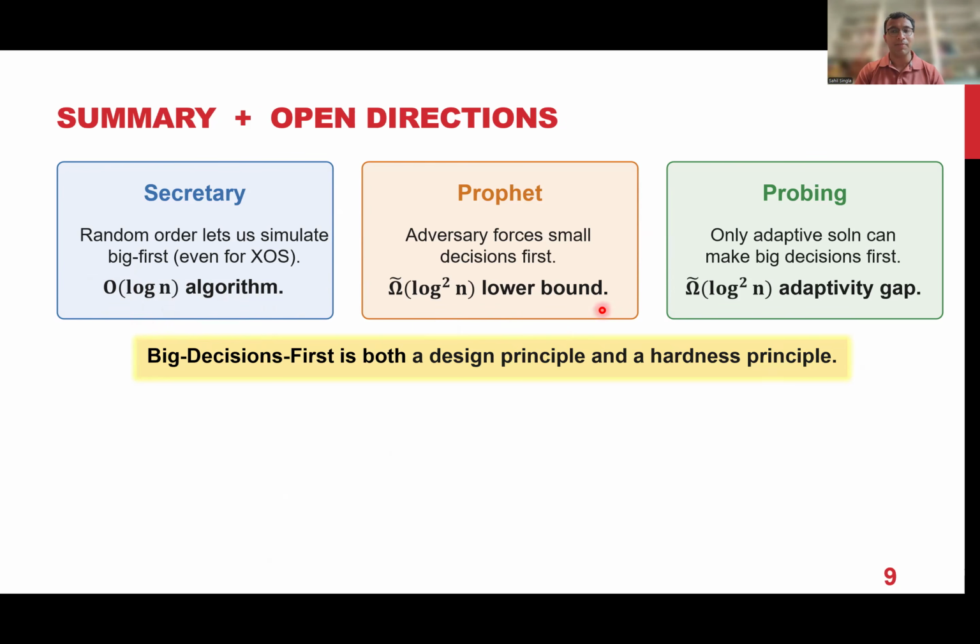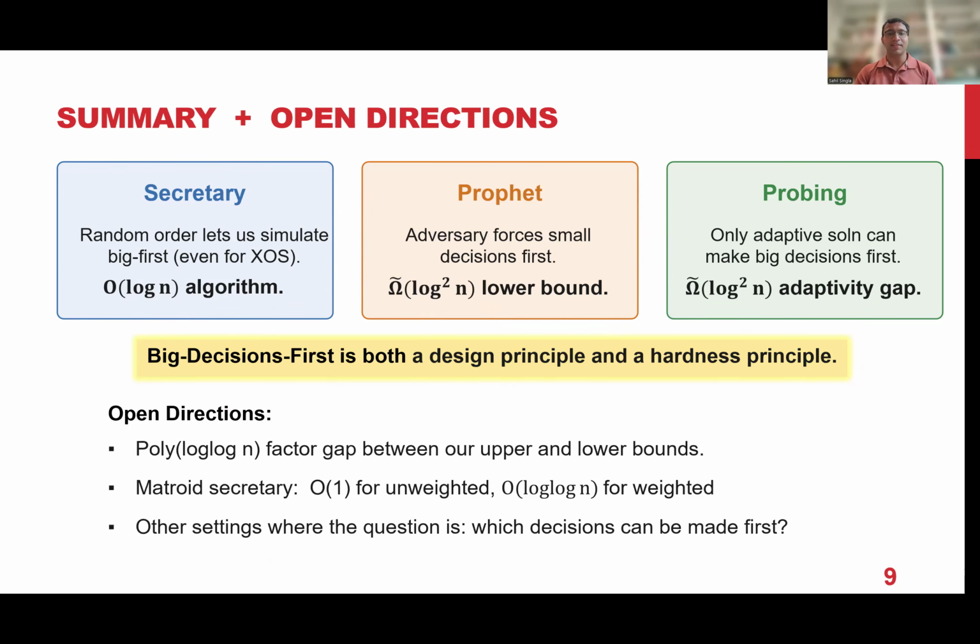Whereas for the other two problems, the adversary can exploit this fact, whereas your algorithm cannot go in decreasing order of weights, and hence you incur a large hardness. So this big decisions first idea is useful both to design better algorithms as well as to show better hardness. Some of the open questions: one is that some log n factors are left open in our work. We are able to resolve log versus log squared, but there are still some log squared kind of gaps left.